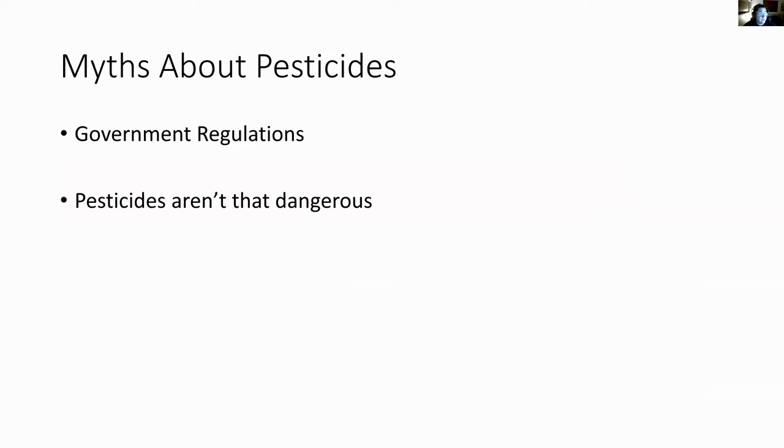Myths about pesticides, government regulations. One of the biggest sources of false information out there about the use of pesticides is that our government is protecting us. Our regulatory system is not doing its job. More than 1 billion pounds of pesticides are applied every year on US farms, forests, golf courses, and lawns. The government does a poor job on regulating the use of pesticides.